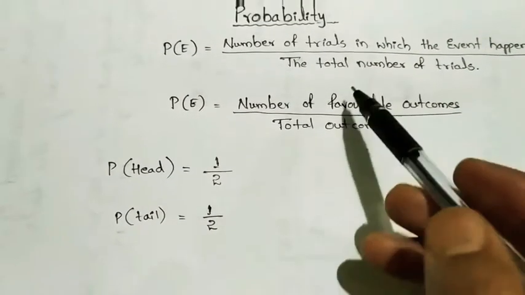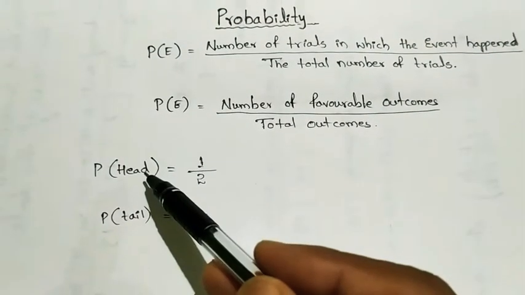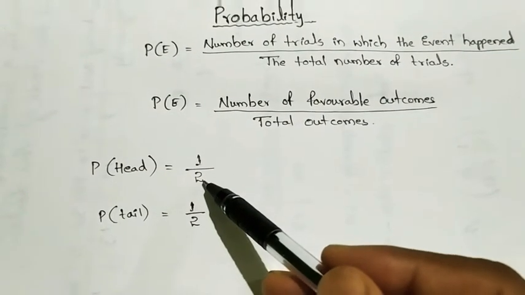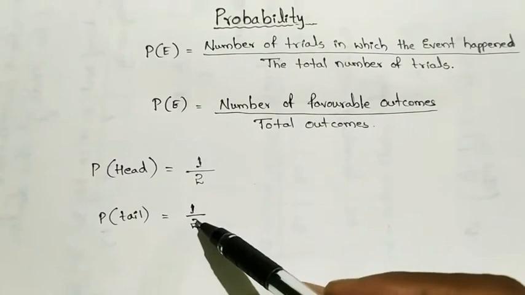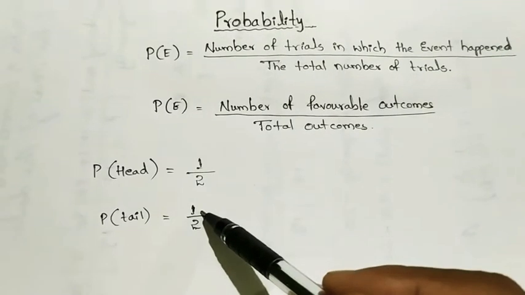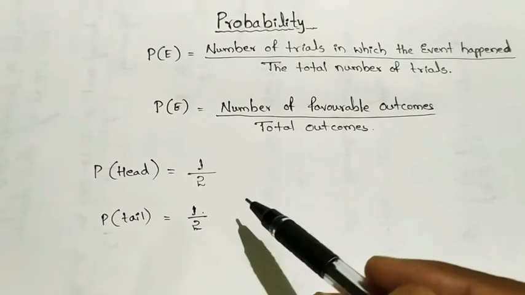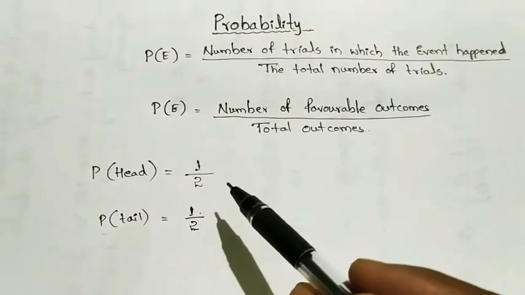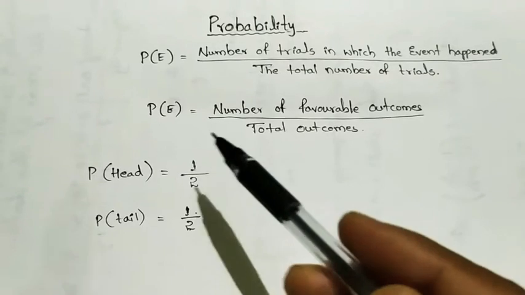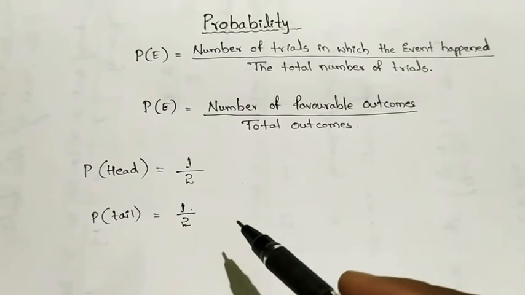Or else, coming to the formula, the number of trials in which the event happened, whichever event we need, here we need head, here we need tail, and the total number of trials is 2, head or tail. Out of head or tail we are getting head, and out of head or tail we are getting tail. Okay, so understood the concept. Like that you may get dice, cards. In this chapter they have given a few activities, and along with those activities we have to find the probability of the event they mention. So directly going to the exercise.